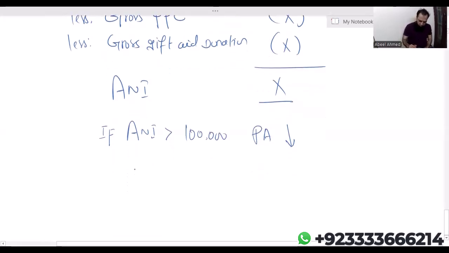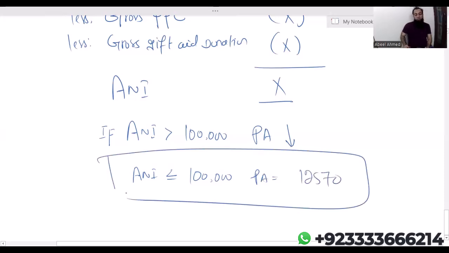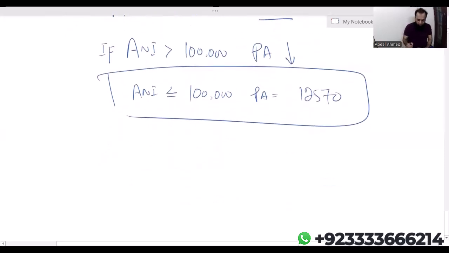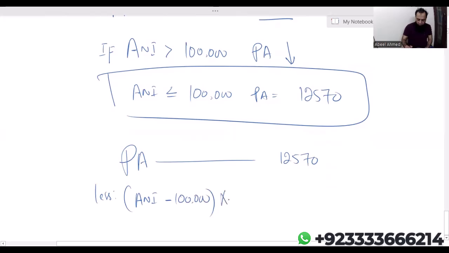It means if adjusted net income is less than or equal to 1 lakh, then your personal allowance is 12,570. But if ANI is more than 1 lakh, then personal allowance reduces. How? Let me show you a formula. Personal allowance is equal to 12,570 less (adjusted net income minus 1 lakh) into 50%.